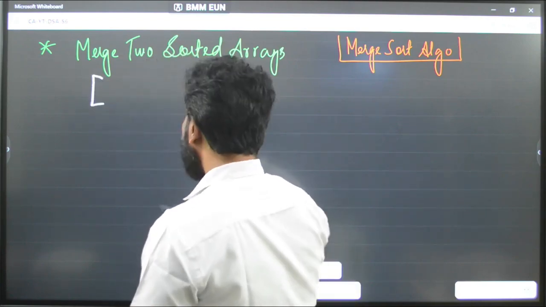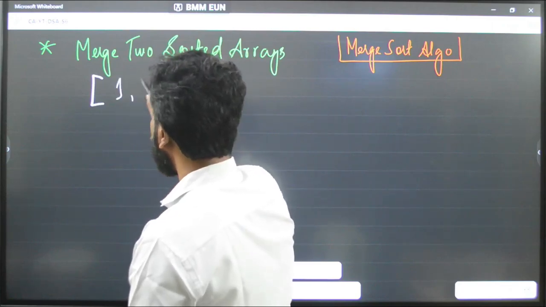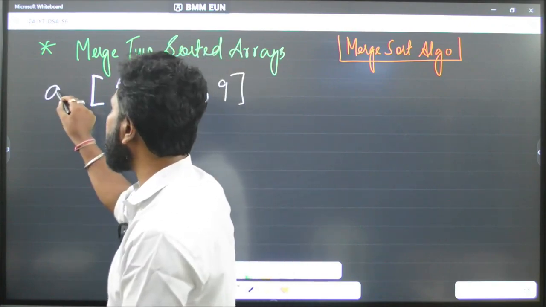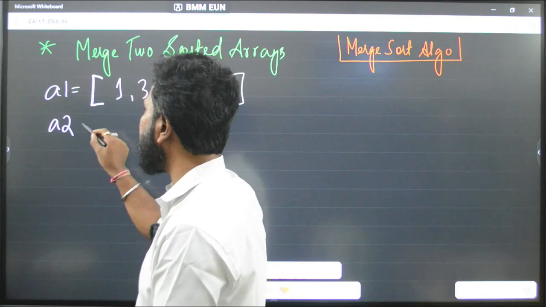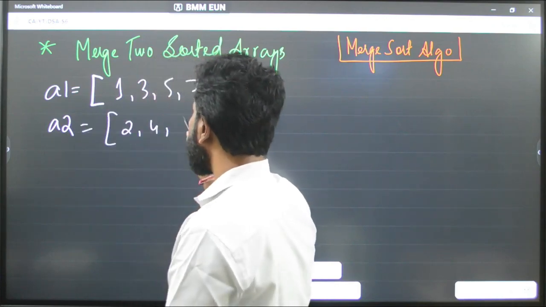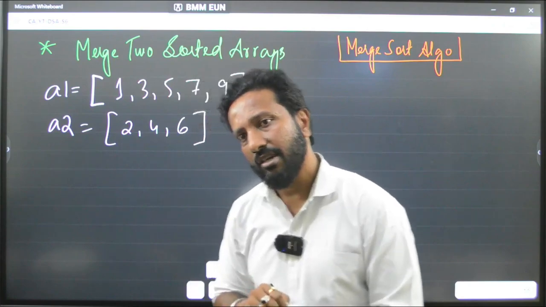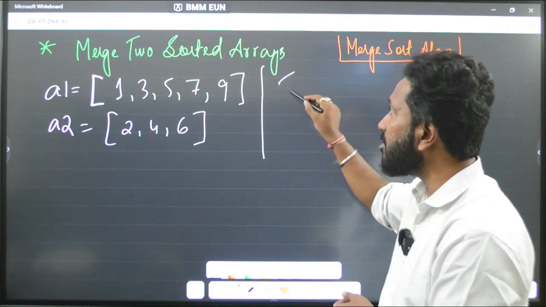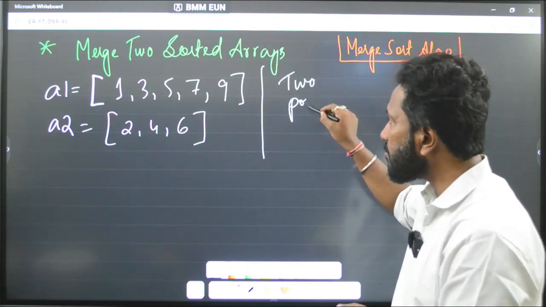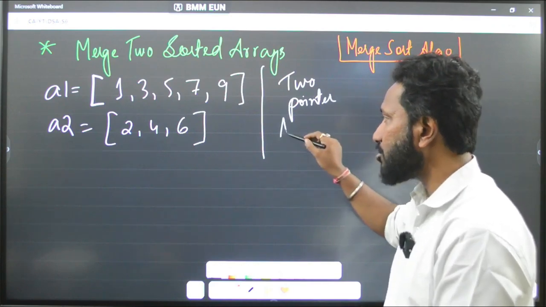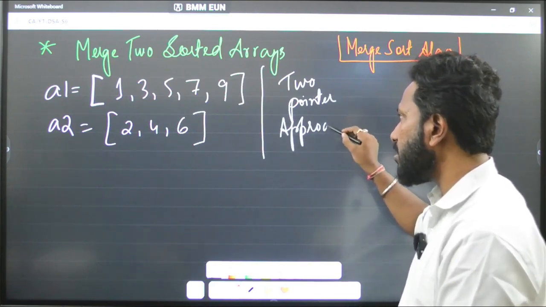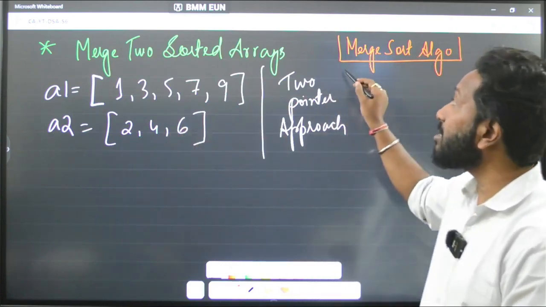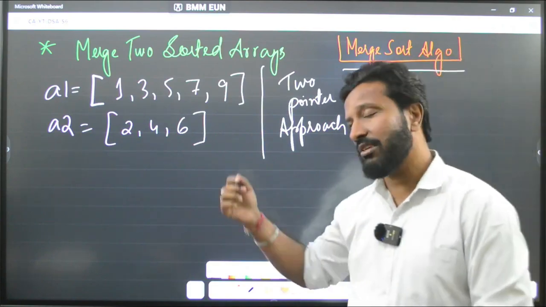The first array, A1, has 1, 3, 5, 7 and 9, and the second array has 2, 4, 6. I had told you that we will be using the two-pointer approach. Why is this approach important? If you know this, you can easily understand the merge sort algorithm. That will be just a piece of cake for you.